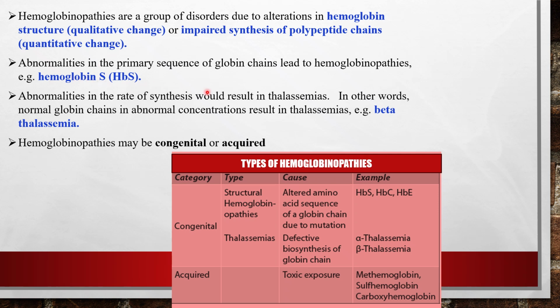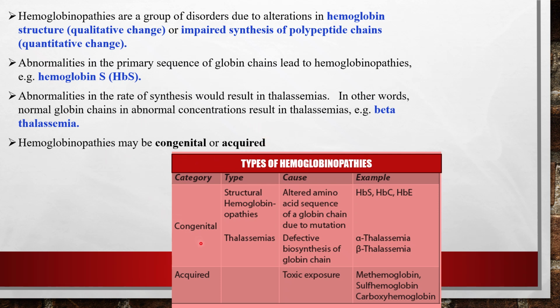Abnormalities in the primary sequence of globin chain lead to the hemoglobinopathies, for example, sickle cell anemia or hemoglobin S. Abnormalities in the rate of synthesis would result in thalassemia. In other words, the normal globin chain in abnormal concentration results in thalassemia, like beta thalassemia or alpha thalassemia. In beta thalassemia, there is insufficient or deficient synthesis of beta chain. Hemoglobinopathies may be congenital or acquired.